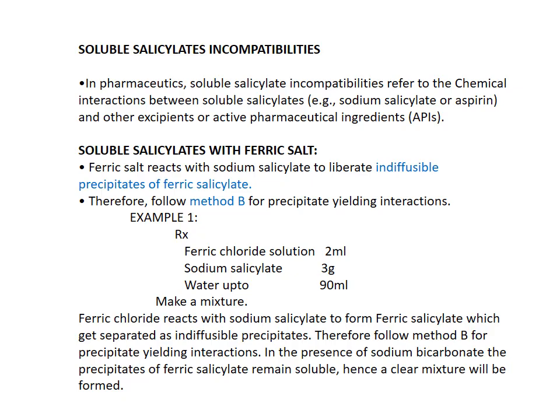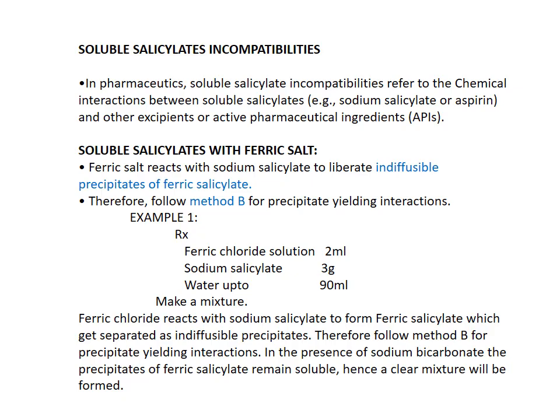Then add the first reacting ingredient into the second reacting ingredient containing compound tragacanth mucilage and mix by trituration. Then add all the rest of the ingredients and make up the volume by adding more vehicle. But that is one method.